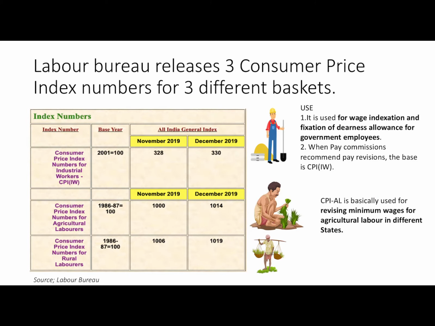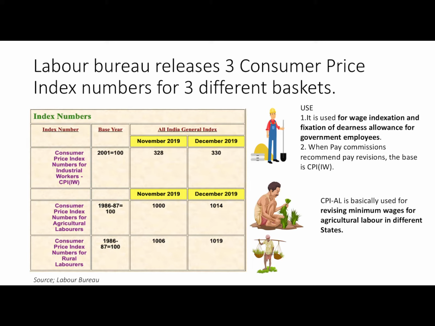All the 3 CPI numbers are given by Labour Bureau. The base year for CPI IW, industrial workers, is 2001. It is now recommended that this should be changed to 2016. The base year for CPI AL is 1986-87 and the base year for CPI RL is 1986-87 again.